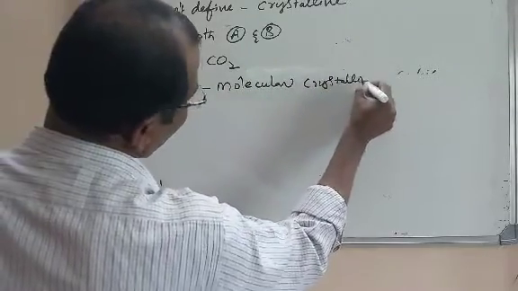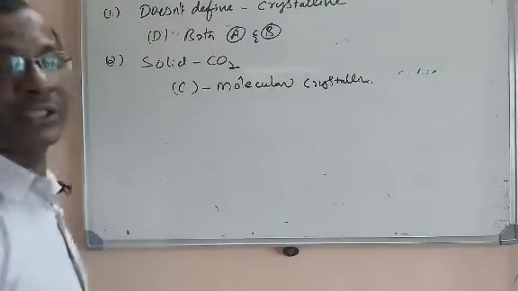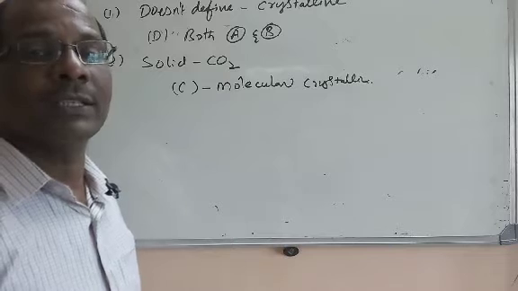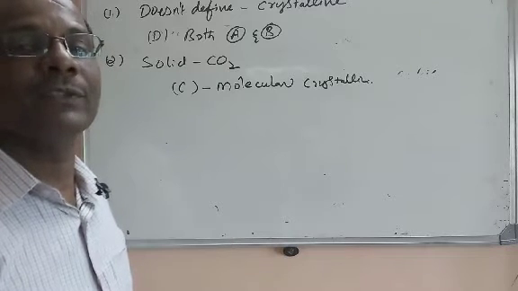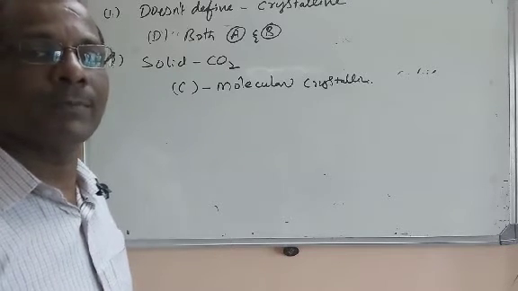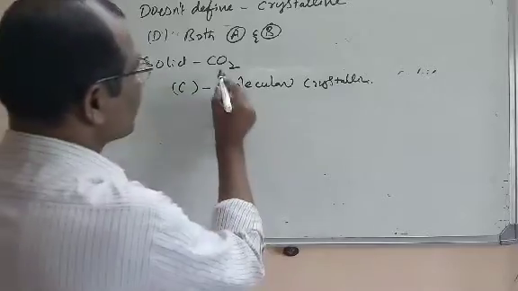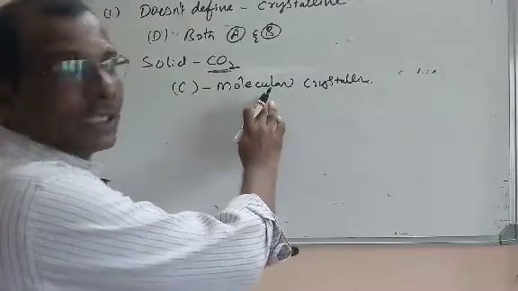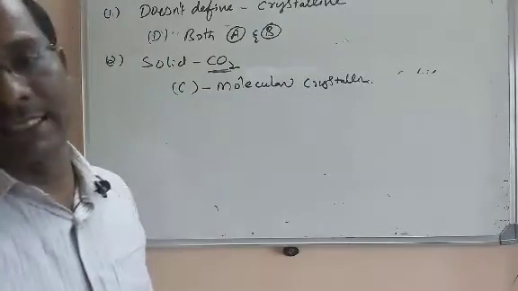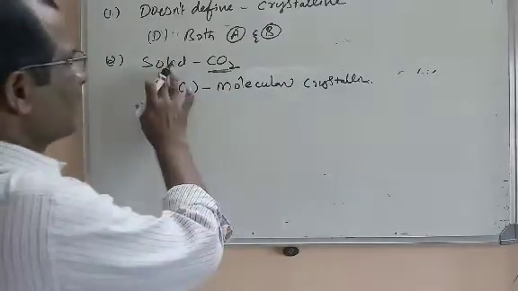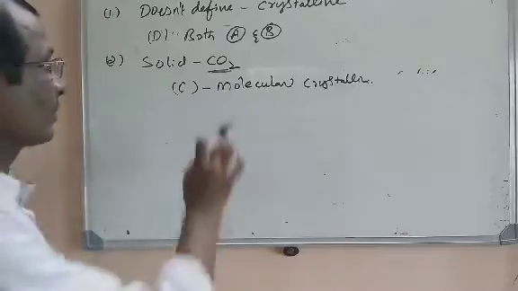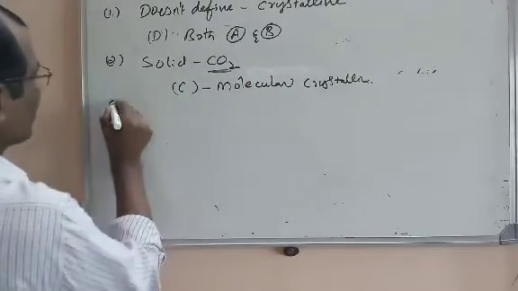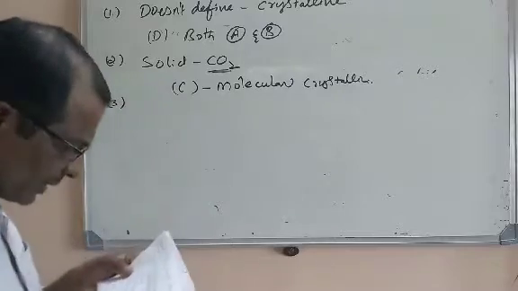crystalline solid. Can you tell which type of molecular crystalline solid it belongs to? You know that molecular crystalline solids are of three types: polar, non-polar, hydrogen bond. Solid CO2 is an example for non-polar molecular crystalline solid. Or you can say solid CO2 is known as dry ice. So solid CO2 is an example for molecular crystalline solid. Let us move to the third question.